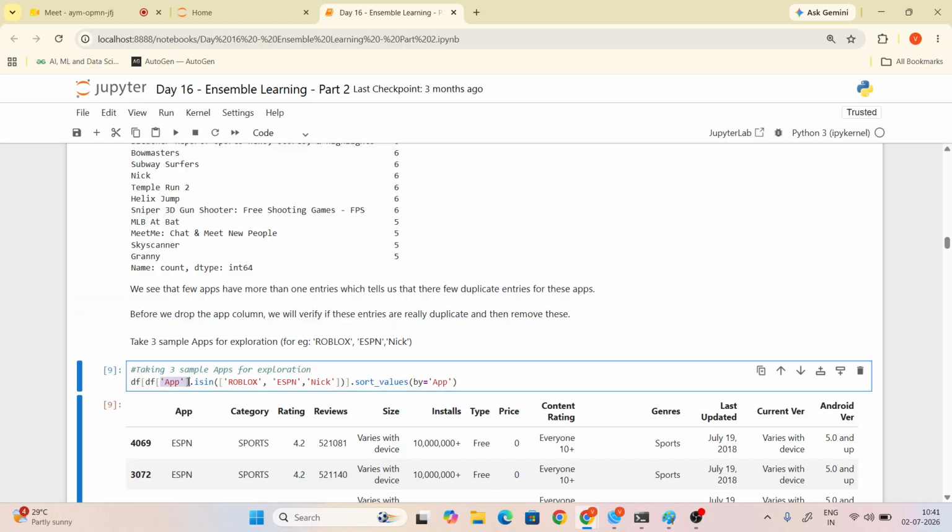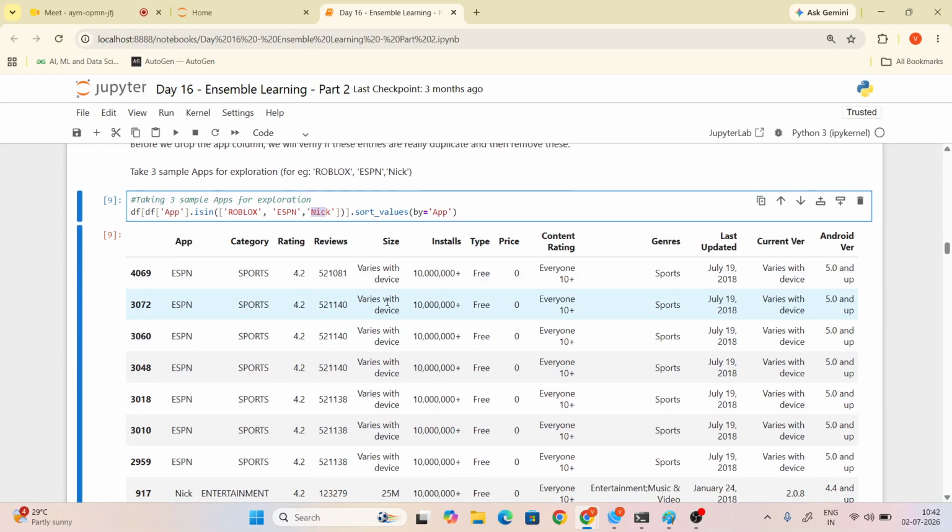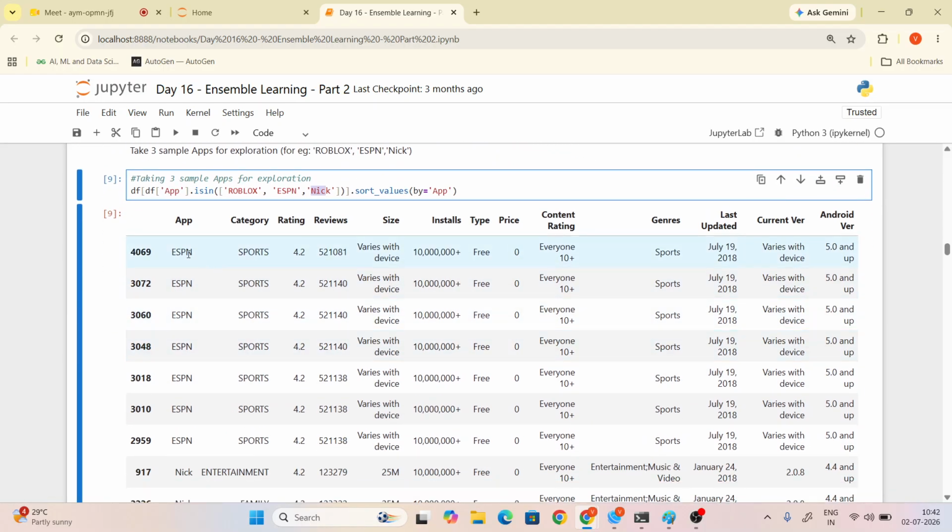So now what we do means we are just checking the app column. So in Roblox and ESPN, Nick. Sort by app means sort by what? Ascending order. So first one is E for ESPN, then Nick, then Roblox. Okay, so this is the order. Now check ESPN.